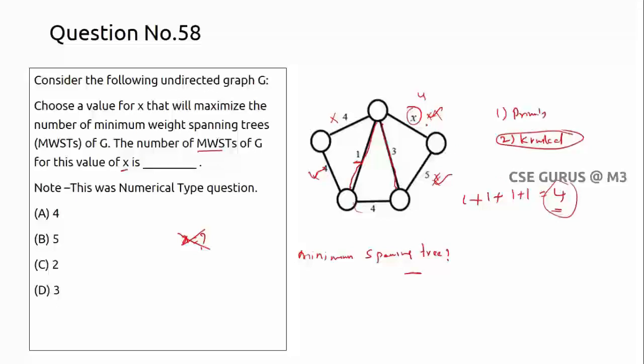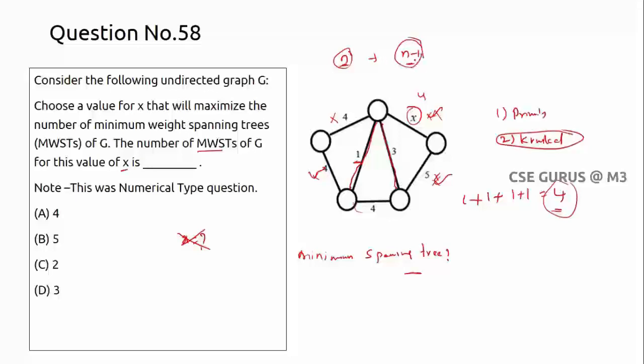So anyway, one more thing we need to consider: if you want to construct a minimum weight spanning tree of n elements, the spanning tree must contain at most n minus 1 edges. There should not be any cycle. It should contain n minus 1 edges, right?